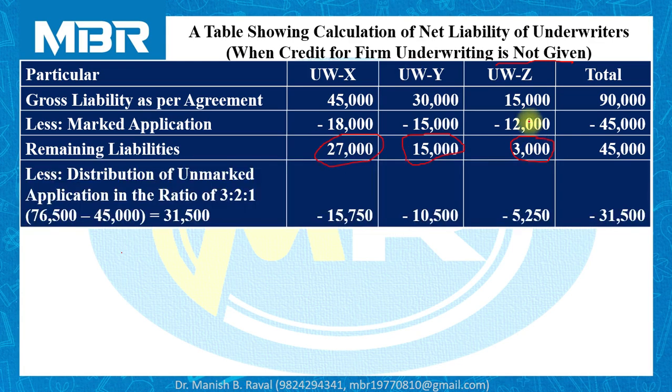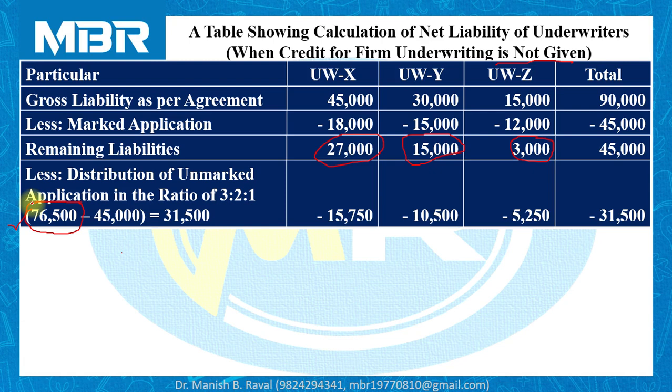Now we have to distribute unmarked applications to the underwriters in the ratio or proportion of gross liability. First of all, we have to calculate unmarked applications. Total applications received by the company are 76,500. If you remember, we have completed a calculation of these 76,500 a few minutes ago.